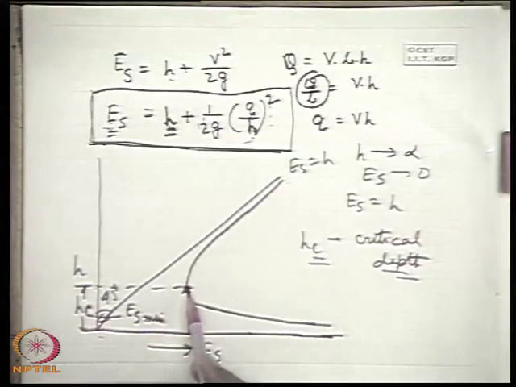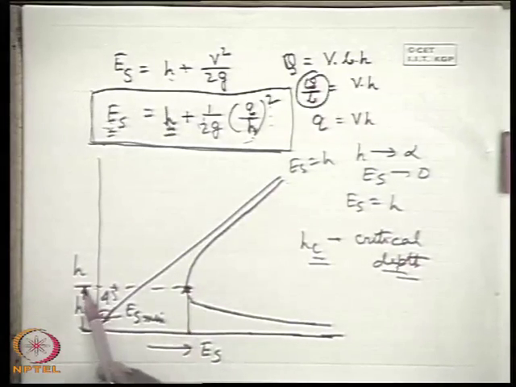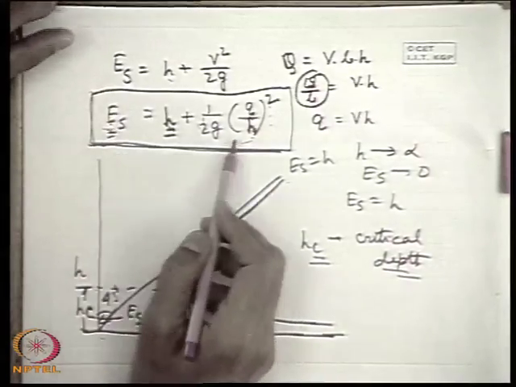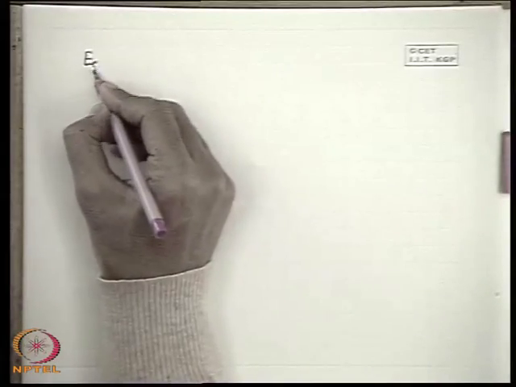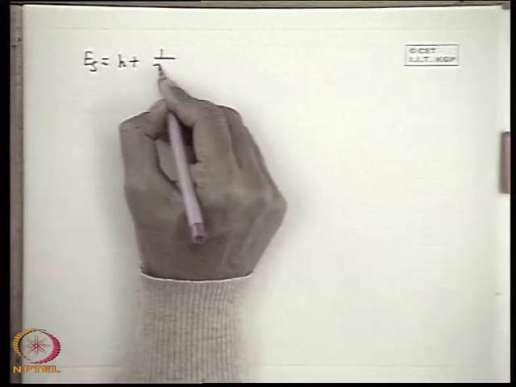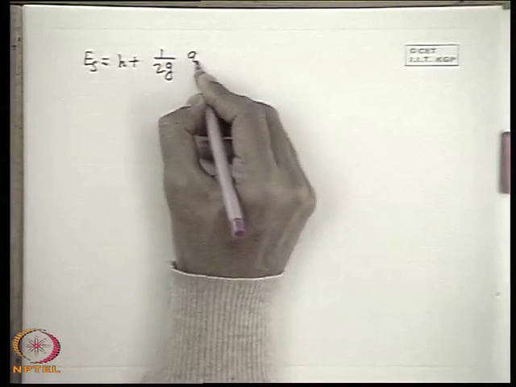Now our next task is to find out the value of this minimum specific energy, or this depth known as critical depth, at which the specific energy becomes minimum. That can be found by differentiating this expression. Let us write the expression again. Es is equal to H plus 1 by 2G (Q by H) whole square.